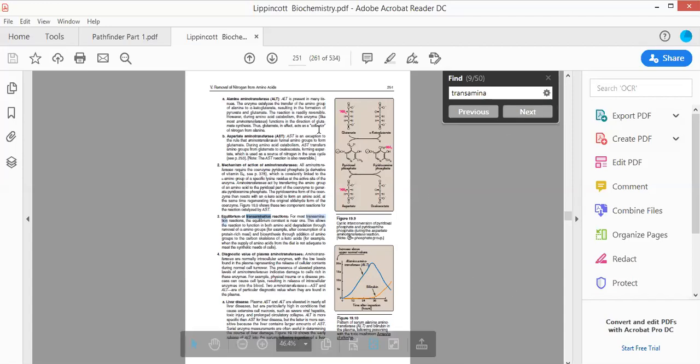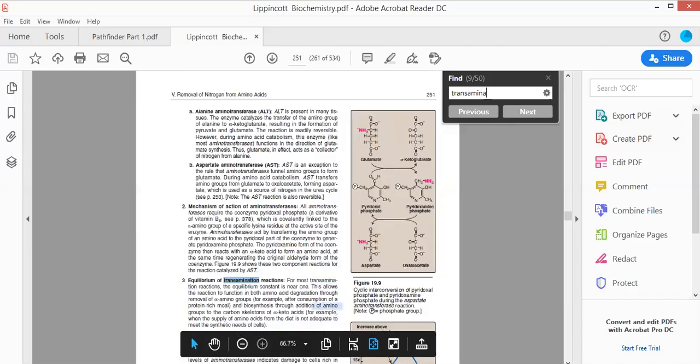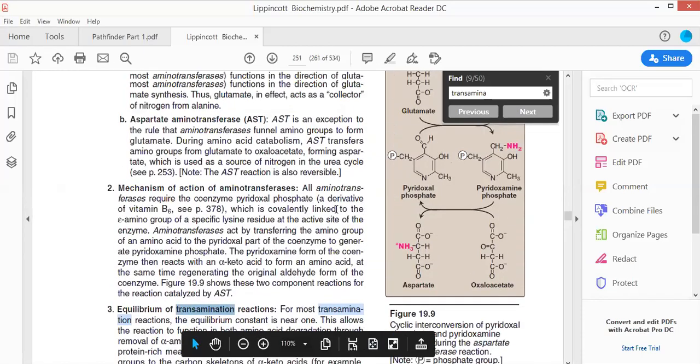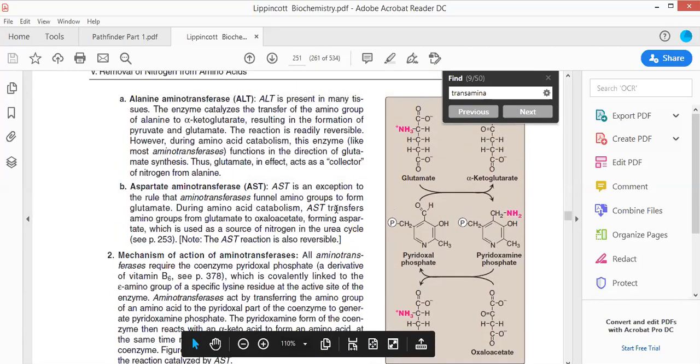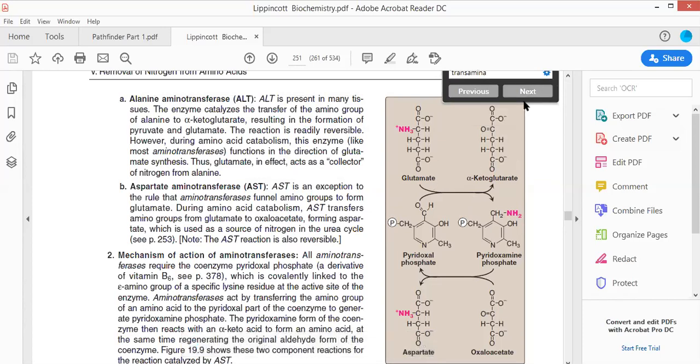Okay, this is that particular diagram. Let me enlarge this diagram for you all. Now see this. This is a transaminase.